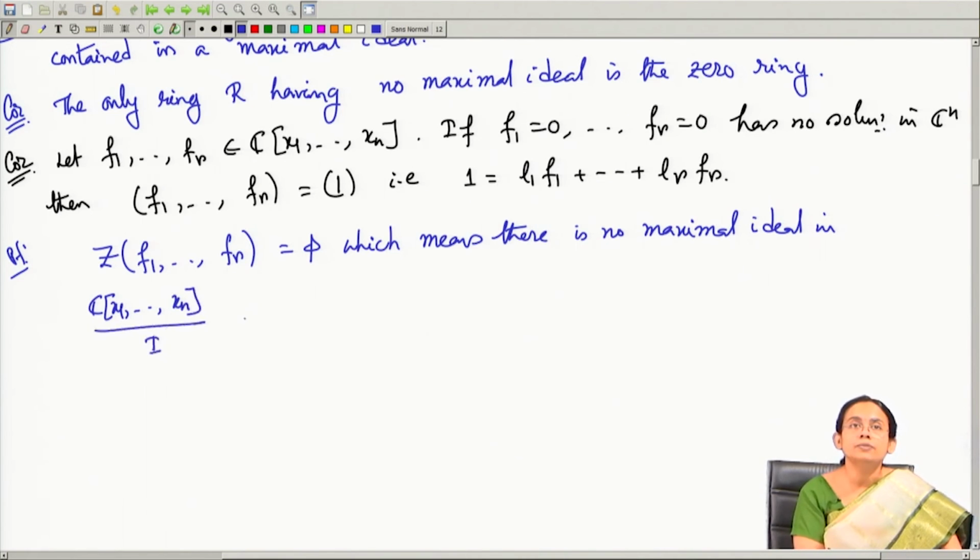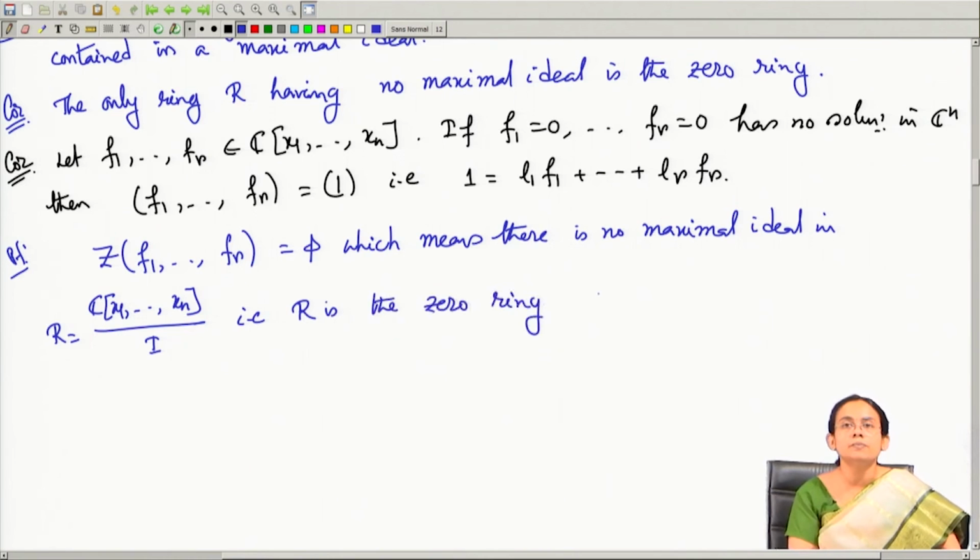We have seen in the corollary that no maximal ideal means the ring is the 0 ring. That means R is the 0 ring. R being the 0 ring means that the ideal I has to be the unit ideal.